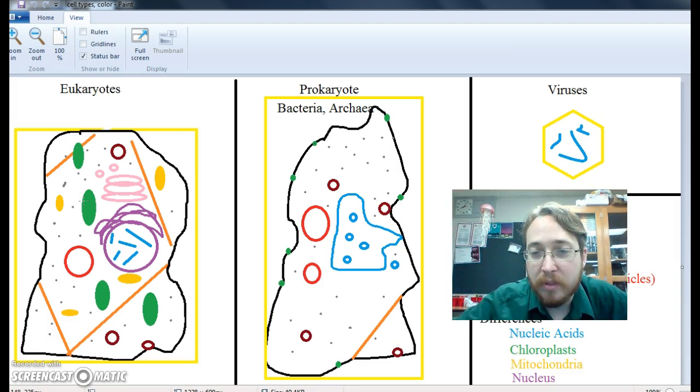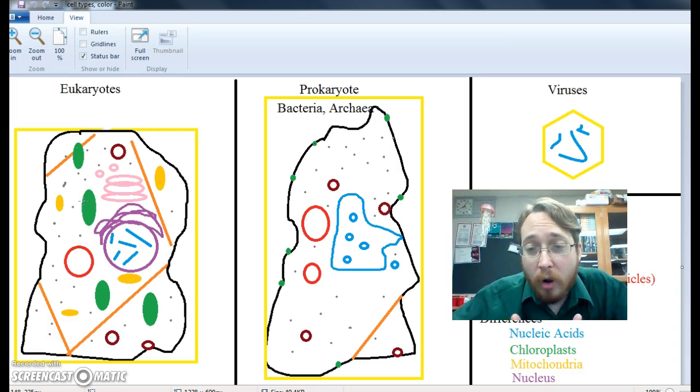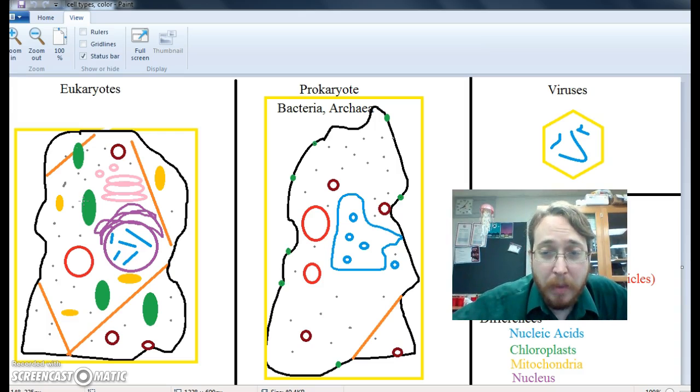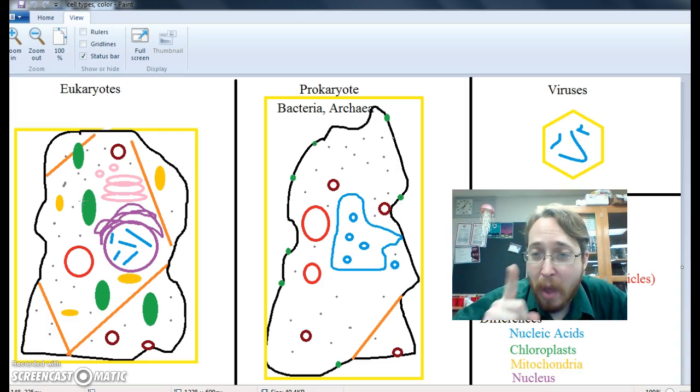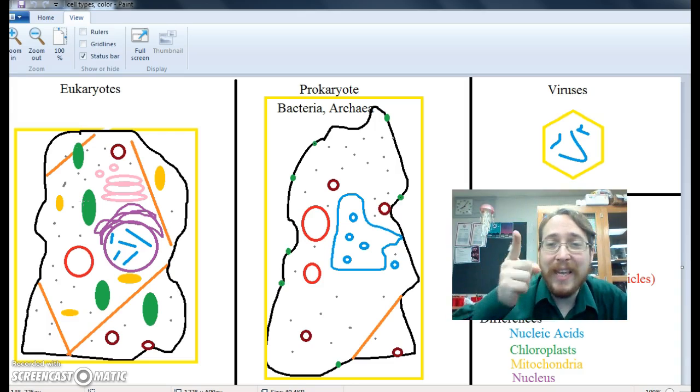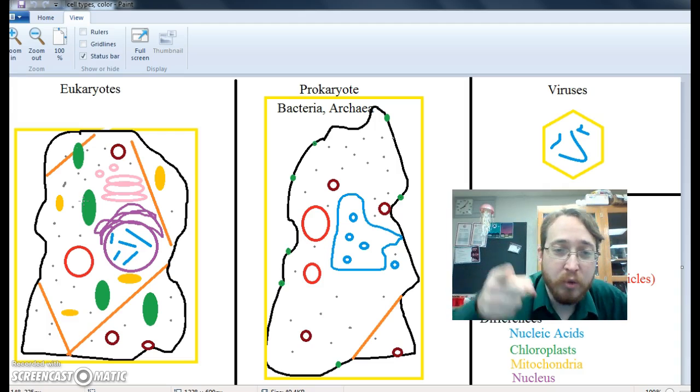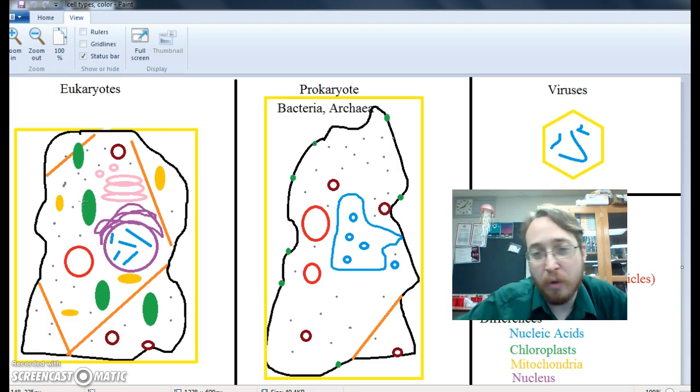Now, let's talk about viruses. Viruses are the worst. All they are is nucleic acids surrounded by protein. And that protein usually has some kind of shape or some type of ability to drill into cell walls or past cell membranes. And what that virus is trying to do is get its nucleic acids into the cell so that the cell's ribosomes can read those nucleic acids. And those ribosomes will start making virus proteins instead of the normal proteins that these cells want them to make. And so that's viruses hijacking the cell.